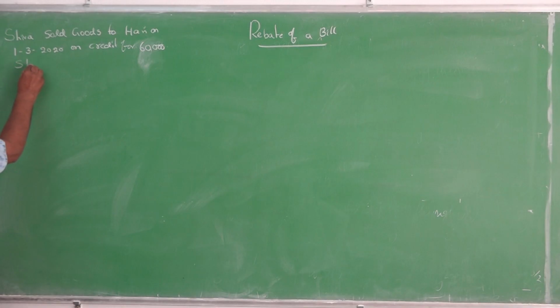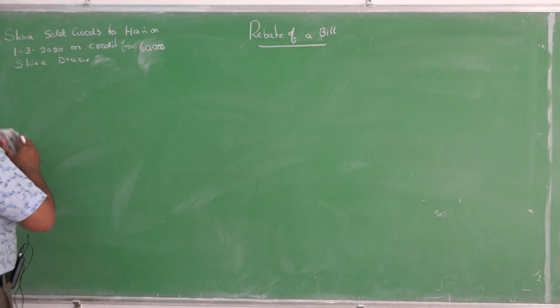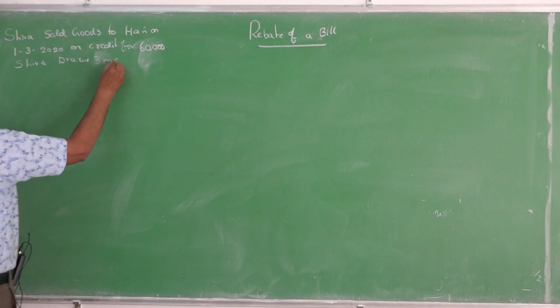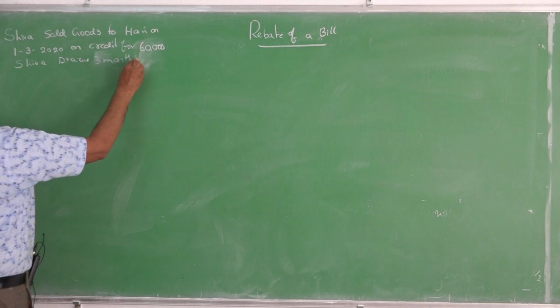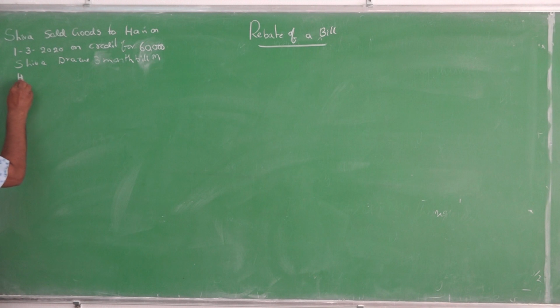Shiva draws a 3 months bill on Hari. So, Shiva sold goods to Hari on 1st March 2020 on credit for 60,000.